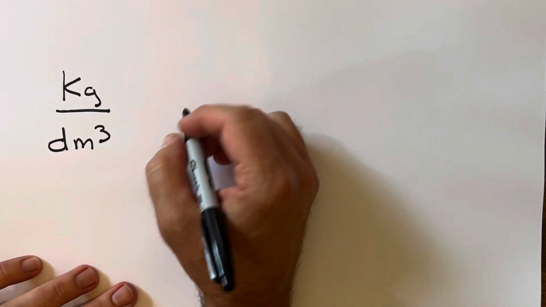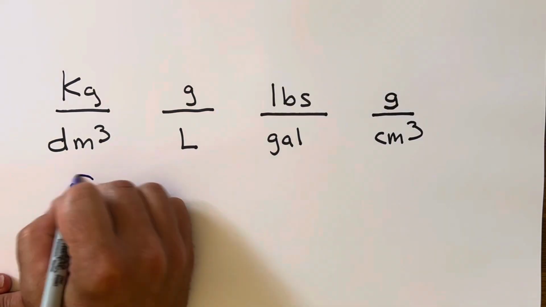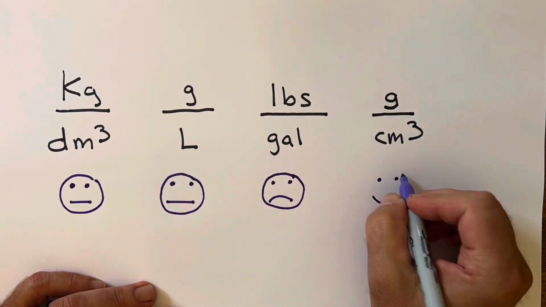To be fair, any mass and any volume unit could be used to measure density. We just picked grams and centimeters cubed because they're convenient. But you might see kilograms per decimeter cubed, or pounds per gallon, or something like that. They're all fine, and some people might use them for specific purposes, but here in chemistry class, we're gonna go with grams per centimeter cubed.